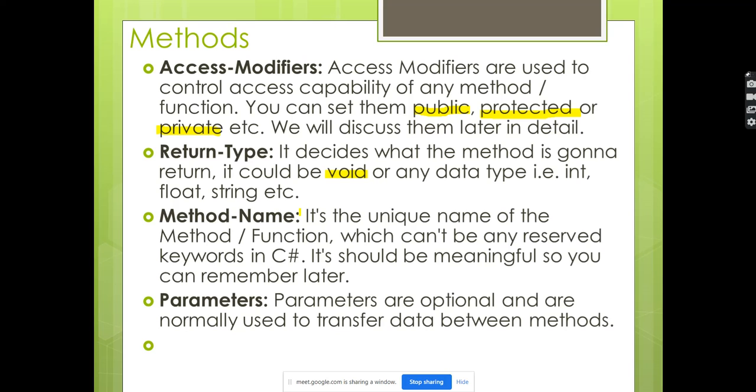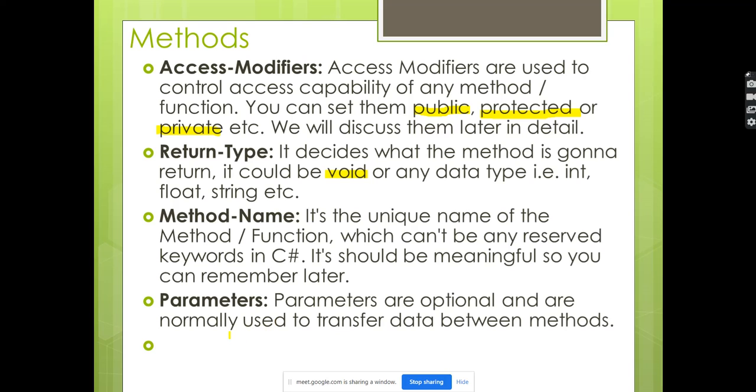Integer will store numbers, so we cannot keep integer as a method name. Right? So we cannot keep, like, class. Class is again a code library included in the namespaces. So apart from the reserved words and keywords, we can use any unique name, like student name, get student name. It has to be meaningful.